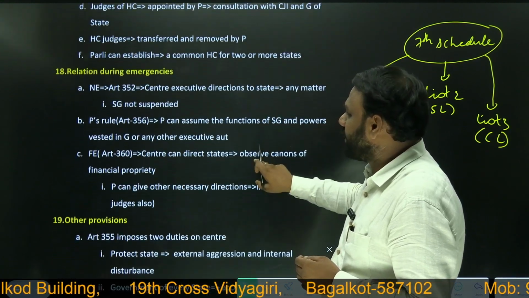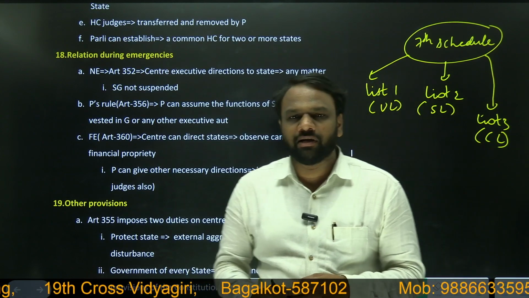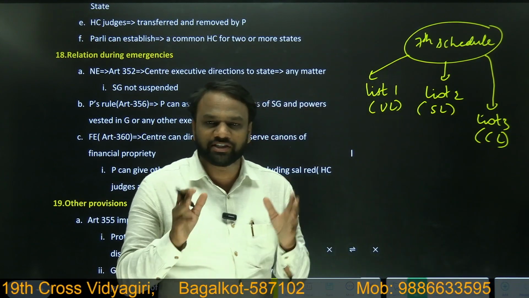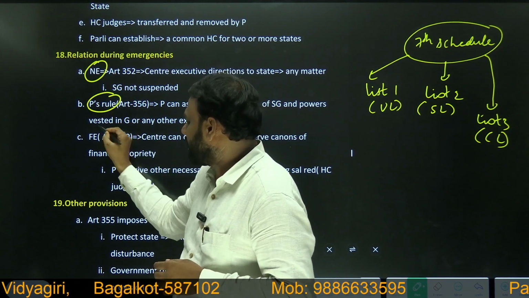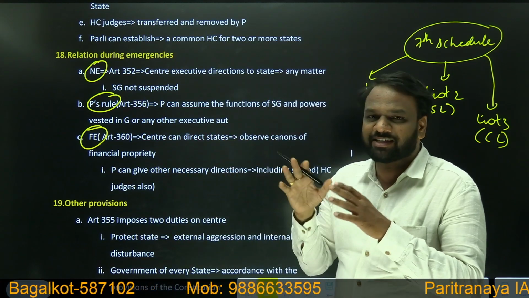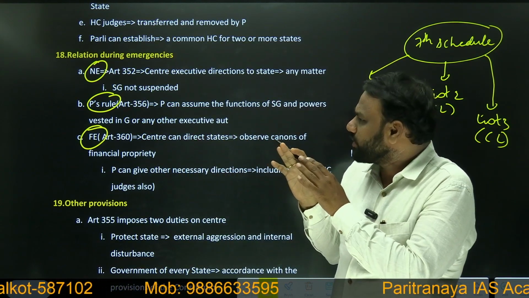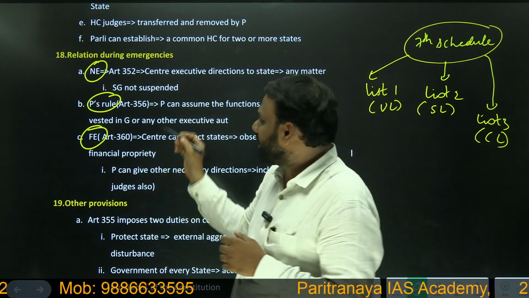Next, relation during emergencies. So in a topic called emergency, we'll be discussing 3 different types of emergency. One is national emergency, another one is president's rule, and the third one is financial emergency. So when we start discussing these topics, we'll be discussing in detail, but here we shall just look into the superficial level. So whether during national emergency, state government is suspended?